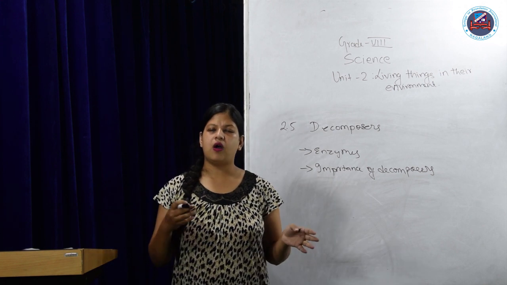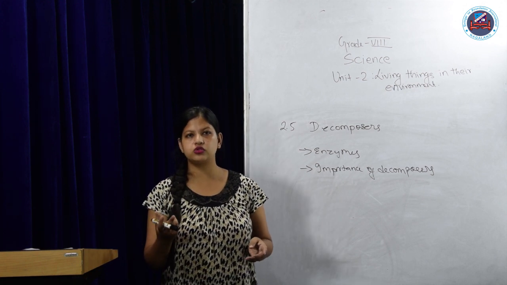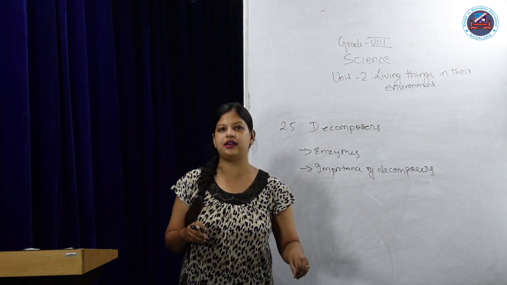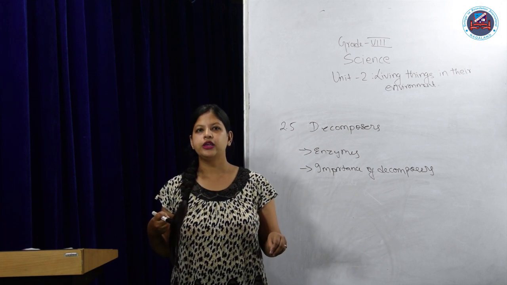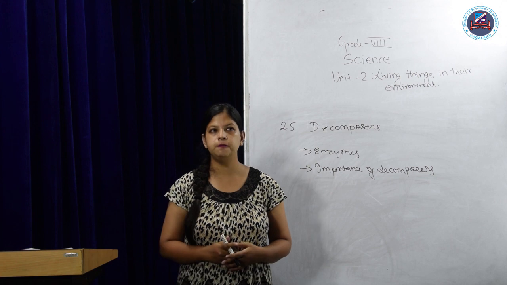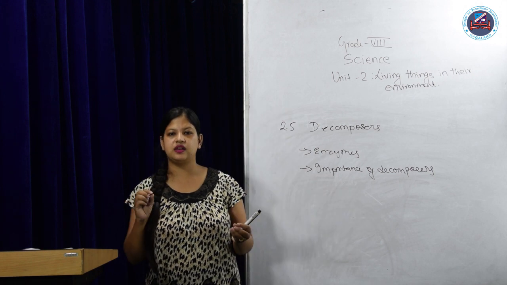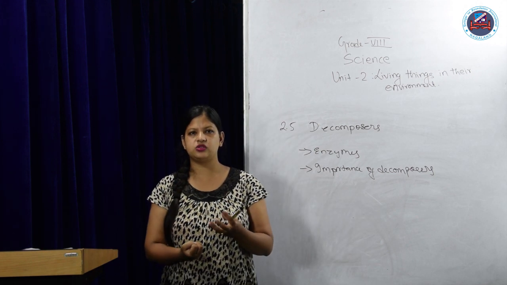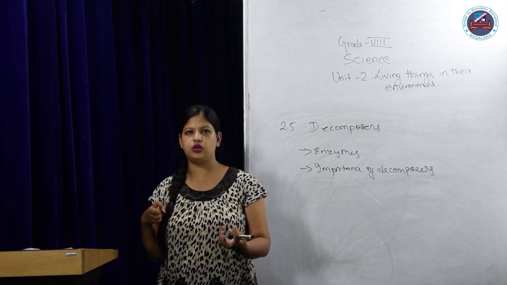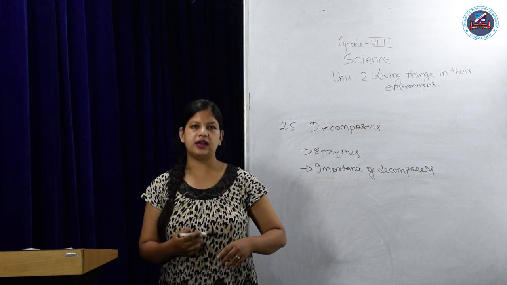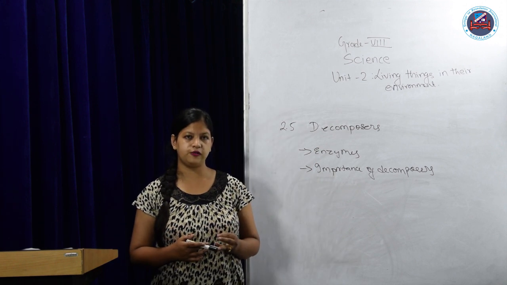Decomposers are organisms. They are small, some are microscopic, and some you can see with your naked eyes. Those organisms depend upon dead matter to feed themselves, like a parasite. They depend on that matter to take nutrients and stay alive. For example, maggots. You know the maggots, the fly larvae. They depend upon decayed plants or decayed animals, whatever is left over, and take the nutrients for themselves in order to stay alive. So they are decomposers, and decomposers are important in nature.